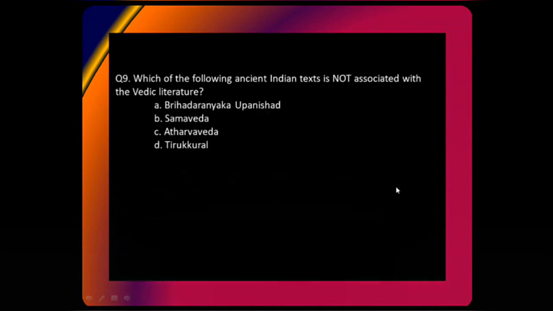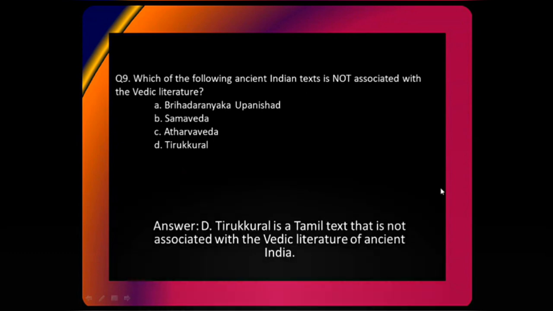All right. Which of the following ancient Indian texts is not associated with the Vedic literature? Brihadaranyaka Upanishad, Samaved, Atharved, and Thirukkural. It is also a very easy answer if you think about it. So the correct answer is D because Tirukural is a Tamil text and is not associated with Vedic literature of